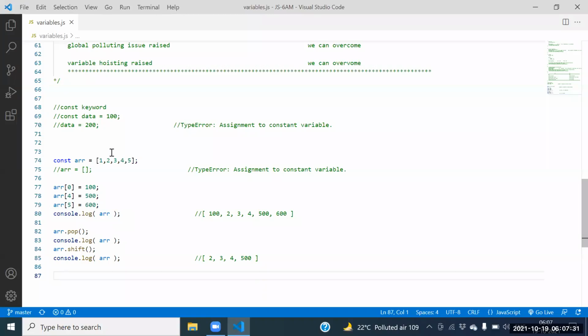Can I modify internal data? Yes, we can modify the internal data. Can I modify the whole array? No, we can't modify the whole array, but we can modify internal data.